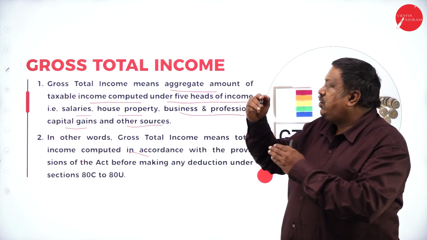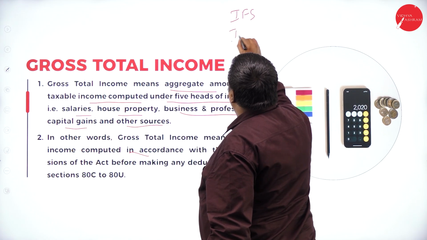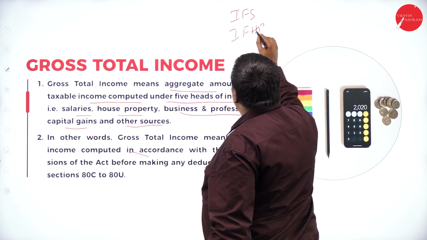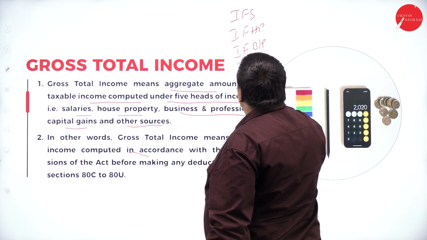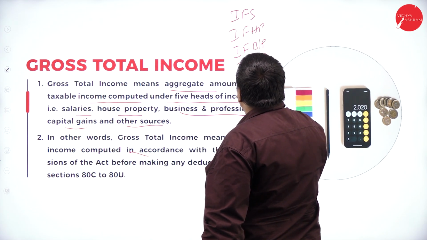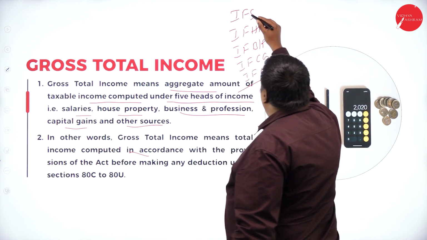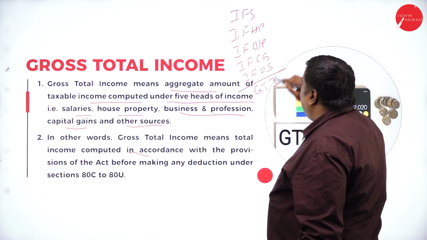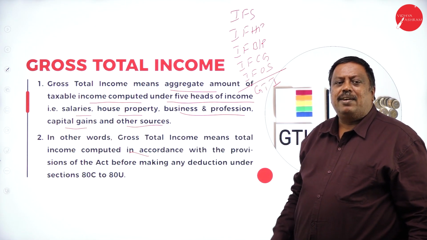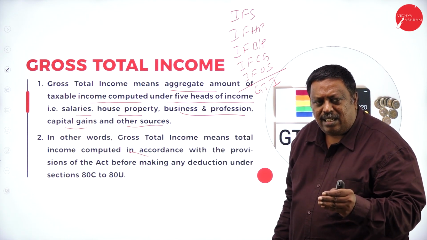When I total all the 5 heads of income, that is my gross total income from different sources, whatever I have received during the previous year,